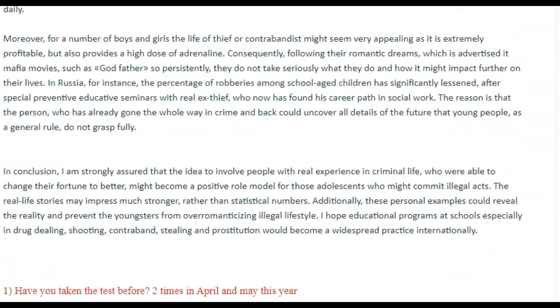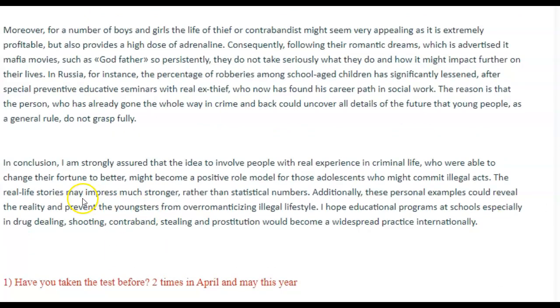I did have a little concern that I thought you were adding some new information. Like, let me show you. Where was it? You said this, real life stories rather than statistical numbers. Remember how I told you about comparison and how the ex-criminals are the best people? I kept saying it over and over. Well, this is the first time you've had any sort of comparison here. And I think this is what you should have talked about maybe in your body paragraphs. So you should have talked about what has been used to teach young people about the dangers of crime and why maybe those things are not effective. Does that make sense?